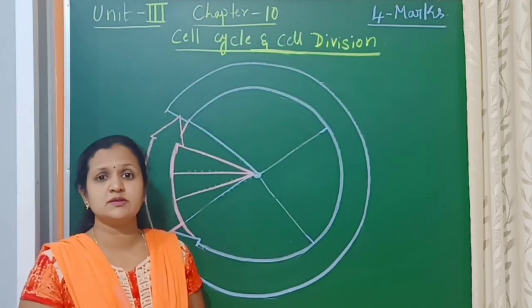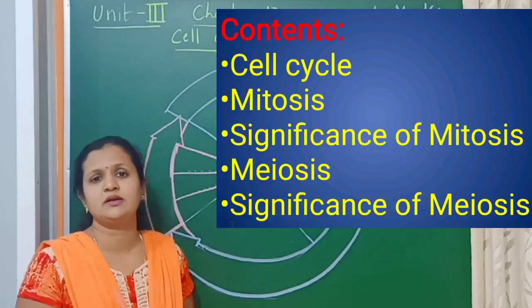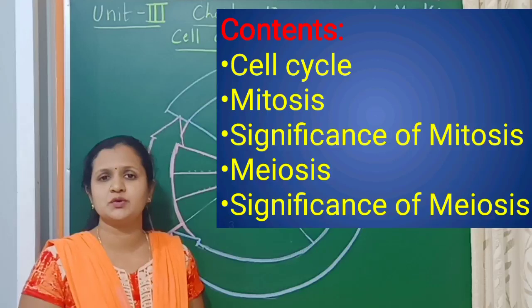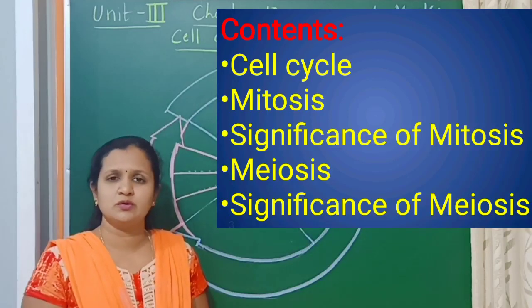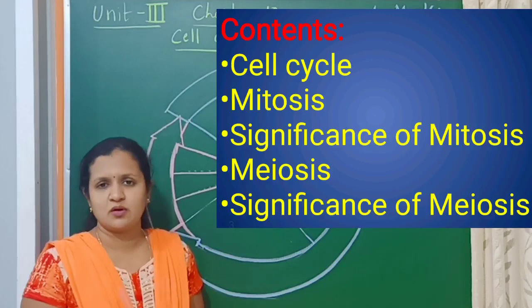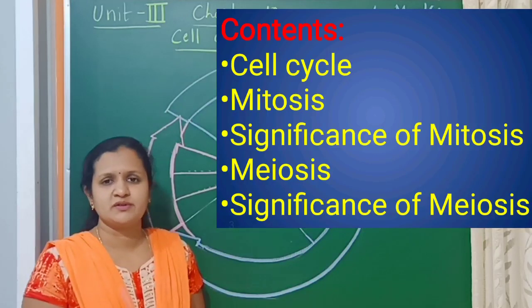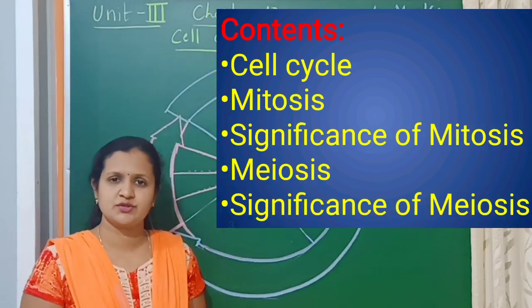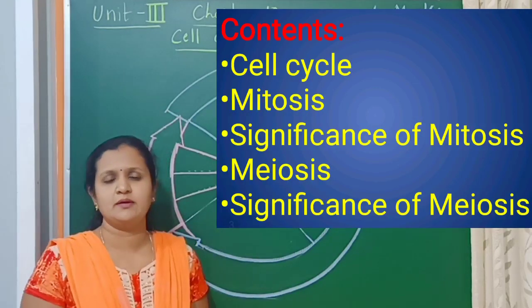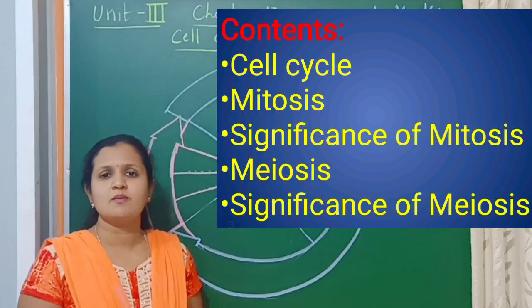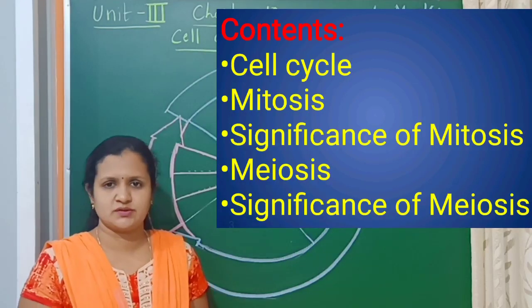And the contents we will be studying in this chapter are the cell cycle, how the cell is going to prepare to divide into the daughter cells, which is called the cell cycle. And we will be studying the cell cycle and the 2 types of division, mitosis and meiosis, and also the significance of mitosis and meiosis.